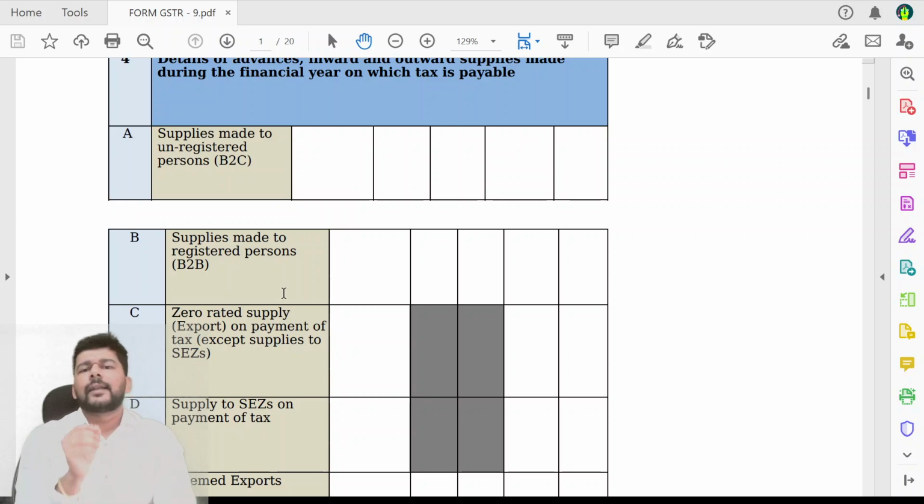The only thing is that your auto-populated data, as long as it is matching with your books, as long as there are no major deviations apart from some specific industries, more or less the numbers as per books and the numbers as per return should be coinciding.